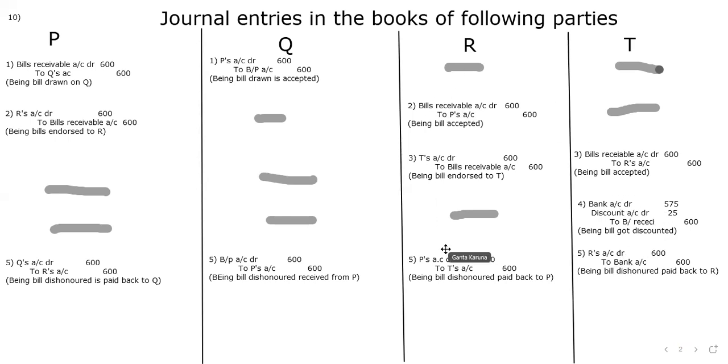Then I'll come down to R's account. Now, where did R get the bill from? It was given by P. So he has to give it back to him. So P's account debit to T. Who gave it? T gave it. That's why it is shown as T giving back to P. P's account debit to T's account.